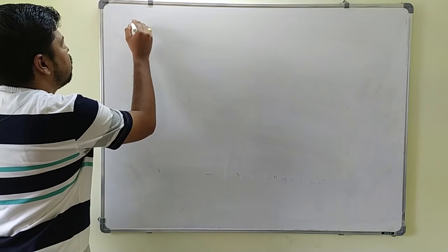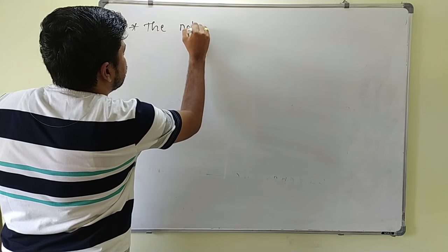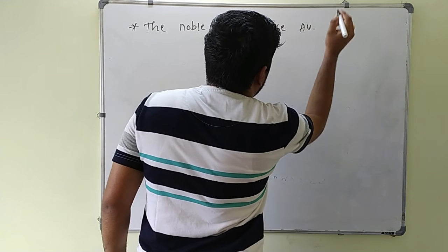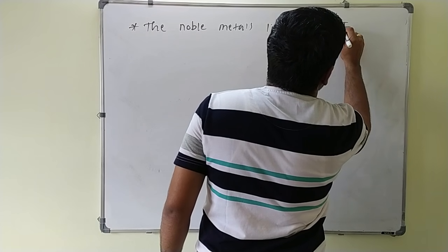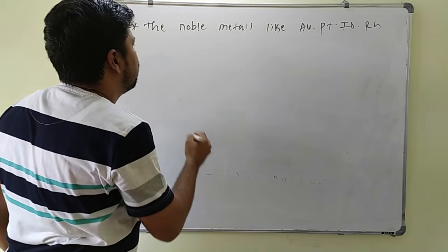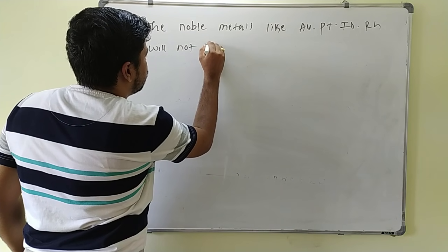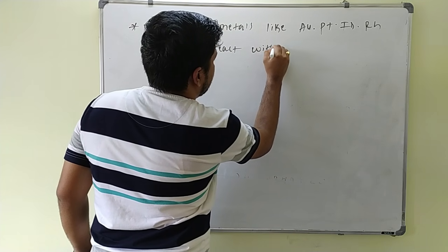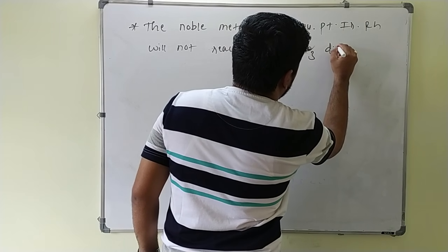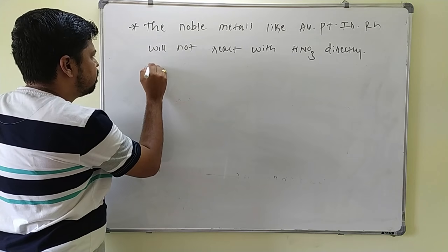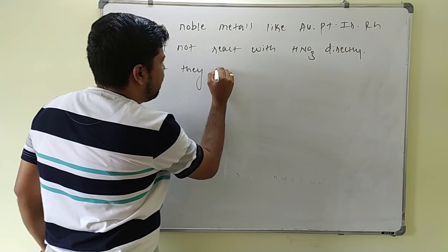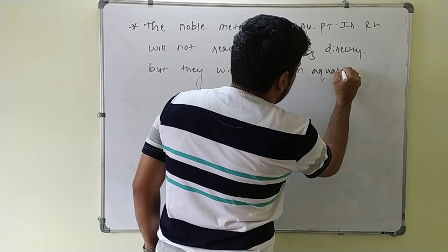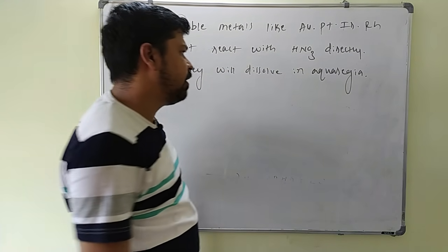The next point: the noble metals like gold, platinum, iridium, rhodium will not react with HNO3 directly, but they will dissolve in aqua regia. This is a very, very important point you have to keep in mind.